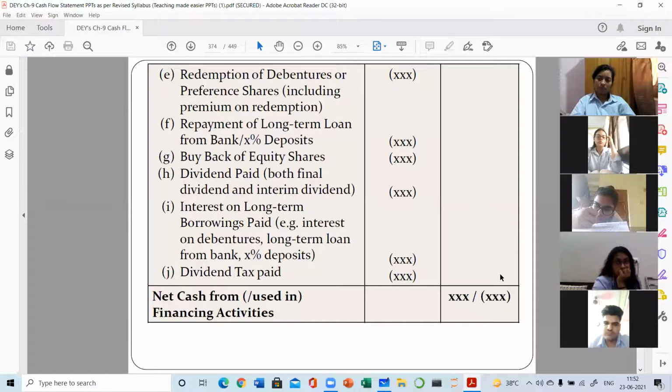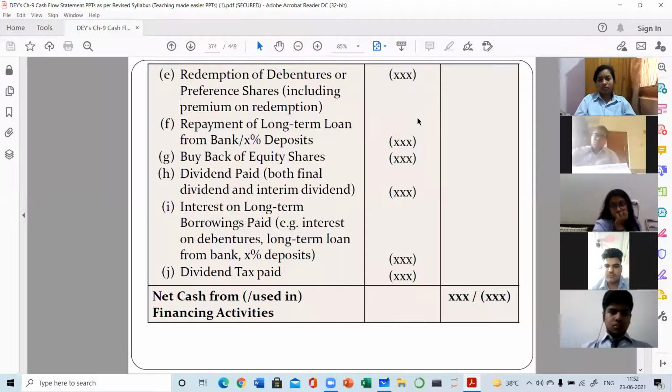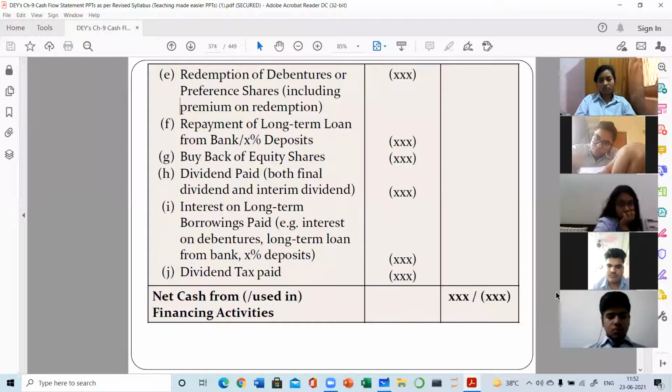Again, with understanding, you need to retain this format in your mind. Only then can you do the questions. Finally, all the additive items will be added. Then the subtraction will be done. And finally, we will have an answer. That answer will be known as net cash from, if the answer is positive, and net cash used, if the answer is negative. In this manner, we will get the final answer.